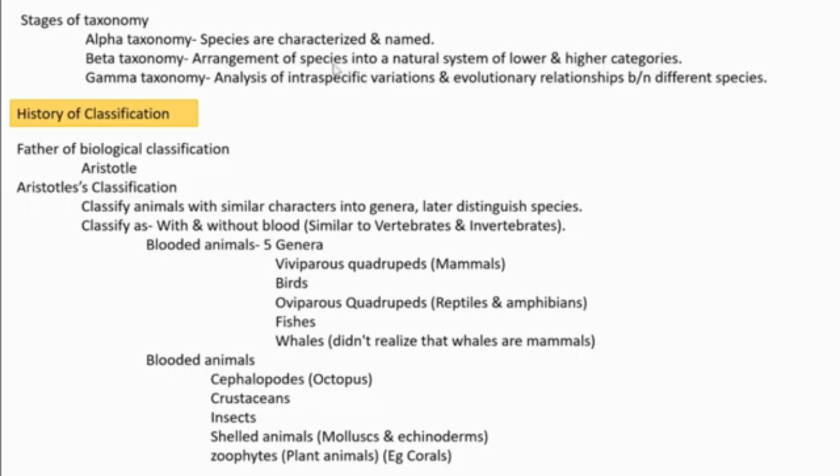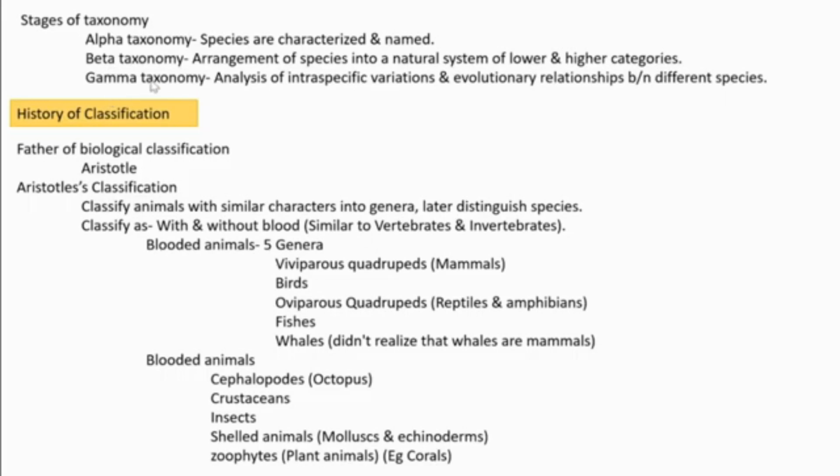We need to say that it goes in such a phylum, and then it comes under that genus. In that way, in that hierarchy, we need to explain its taxonomical position. That all deals with beta taxonomy. It is the arrangement of species into a natural system of lower and higher categories.